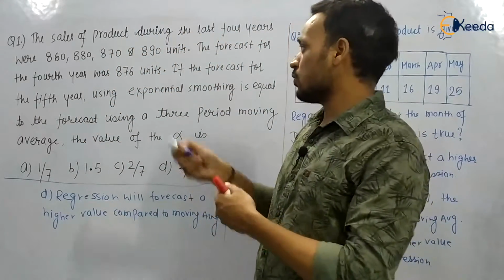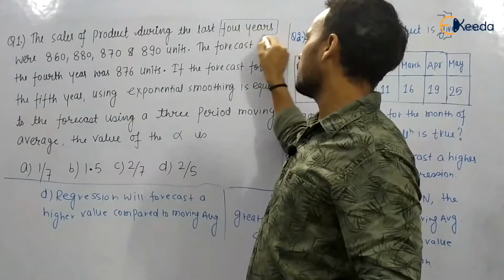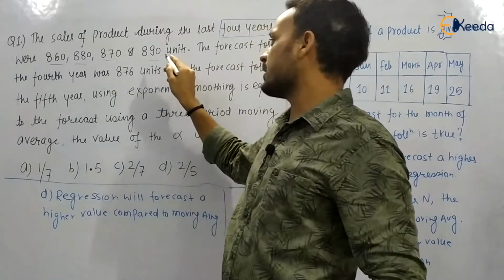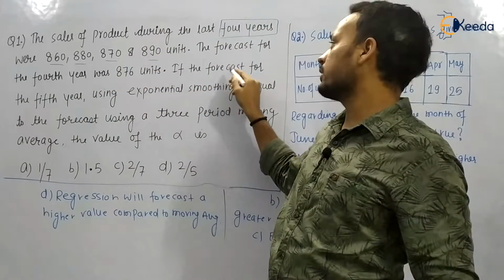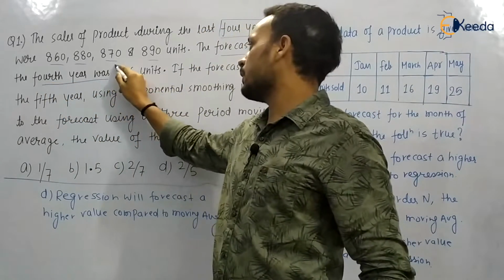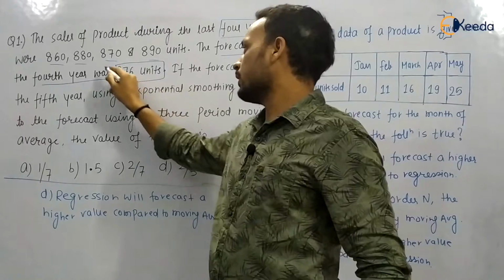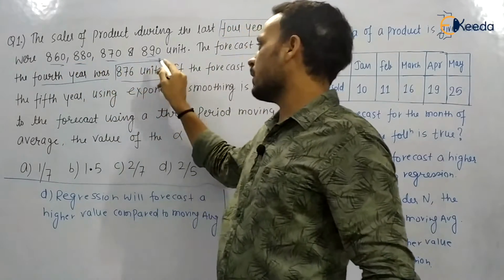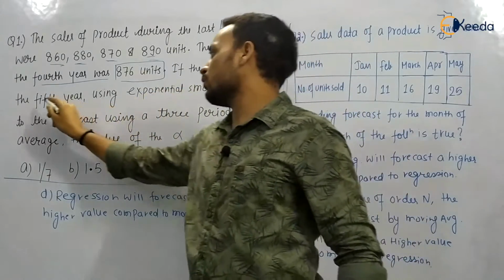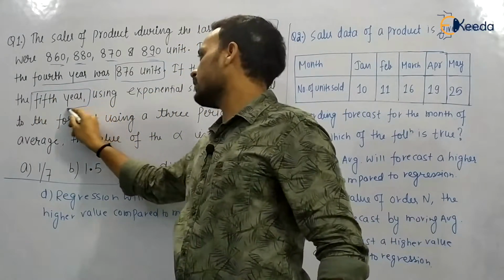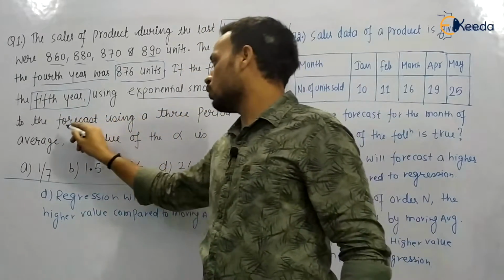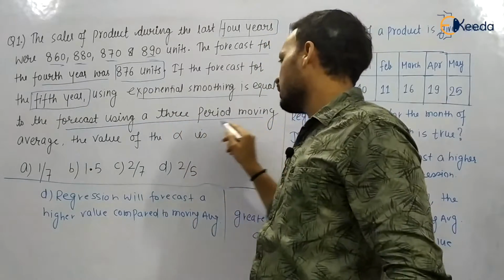So the last 4 year records, the sales of the product during the last 4 years, are given: 860, 880, 870, 890 units, and it says that the forecast for the fourth year was 876. So the demand values of the 4 years are given and the forecast of the fourth year is given, and it says that the forecast for the fifth year using exponential smoothing is equal to the forecast using a 3-period moving average.